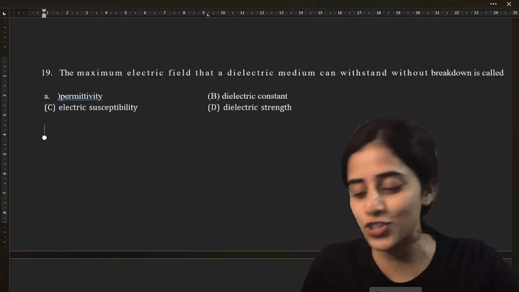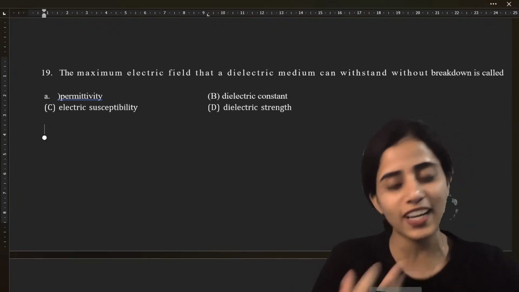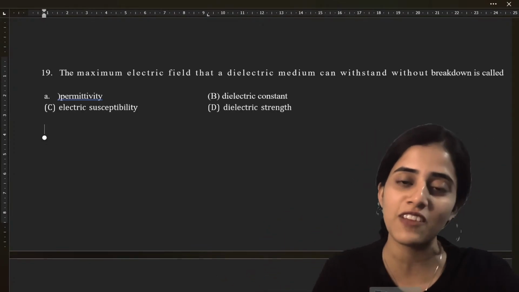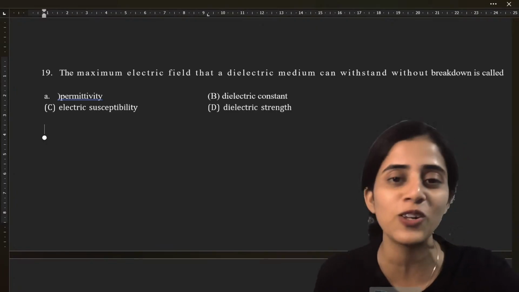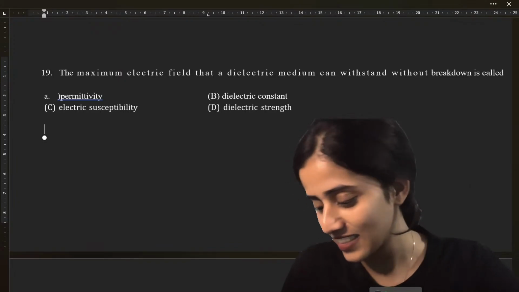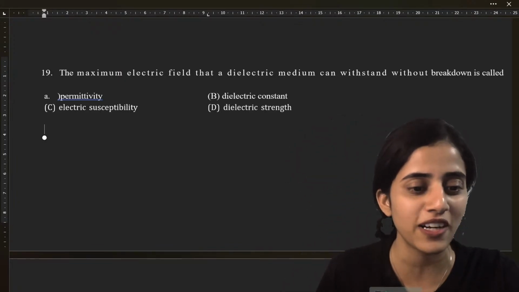RCB will win or lose? What all do you want me to predict? You want me to predict if these questions will come in your exam? You want me to predict if you will get 70 on 70 if you do this? You want me to also now predict if RCB will win today's match? I think I should quit teaching and go for some other job where I predict the future.